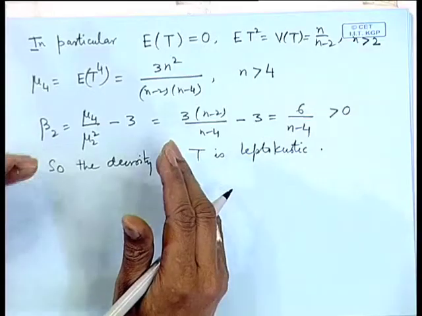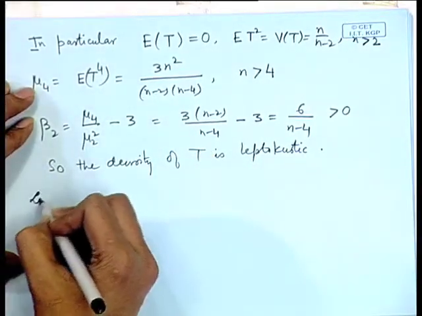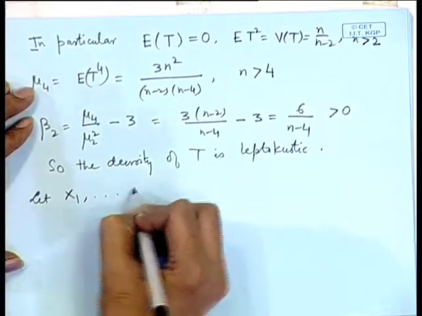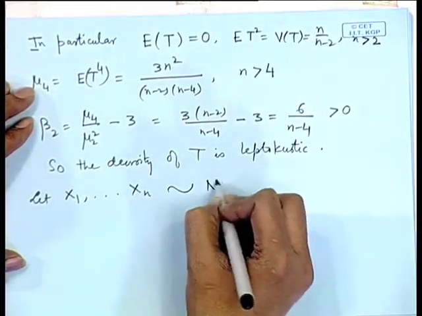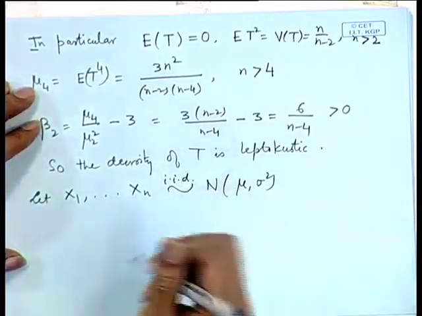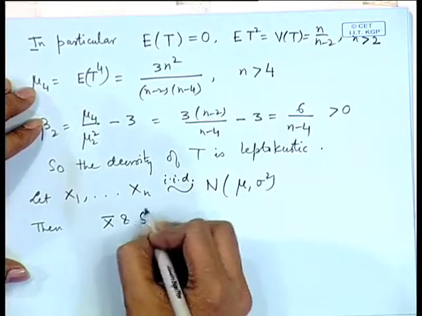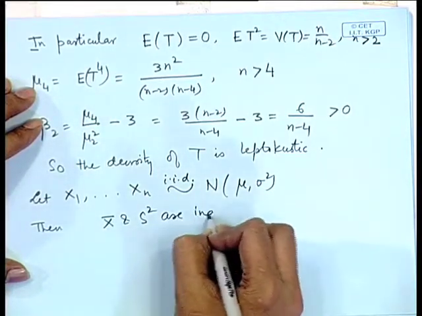So, whether we can represent t also in the same fashion. Let us see, if I consider a random sample from normal mu sigma square distribution, then x bar and s square are independent, that we proved.